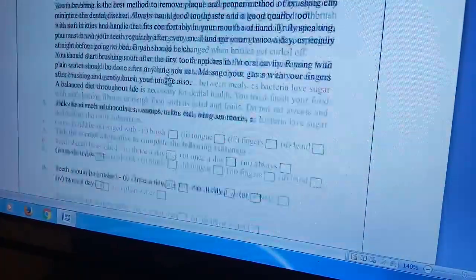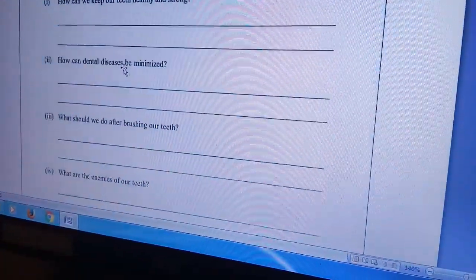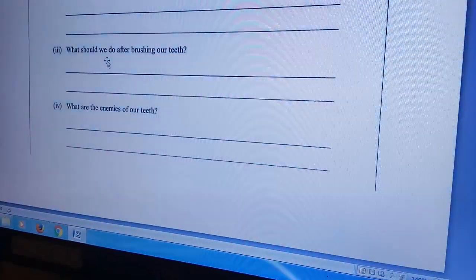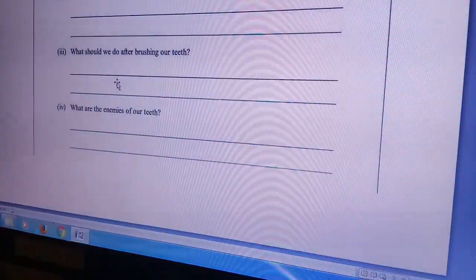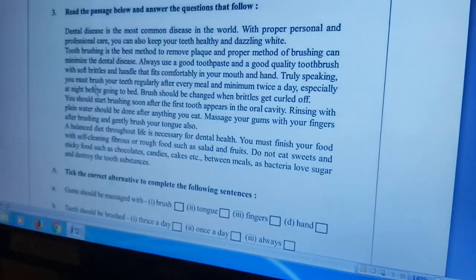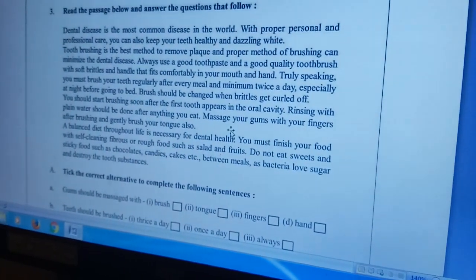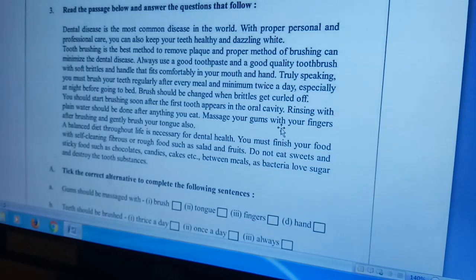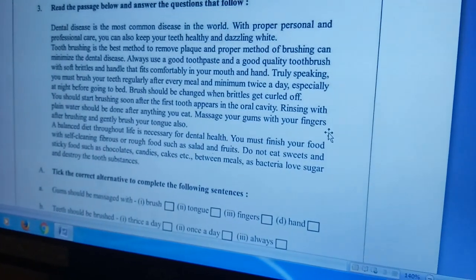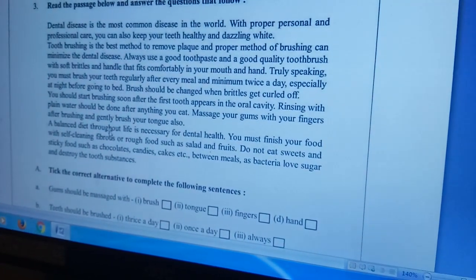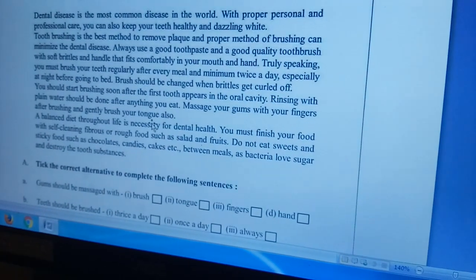Okay? So the answer is, after brushing our teeth, we should massage our gums with our fingers and also gently brush our tongue.